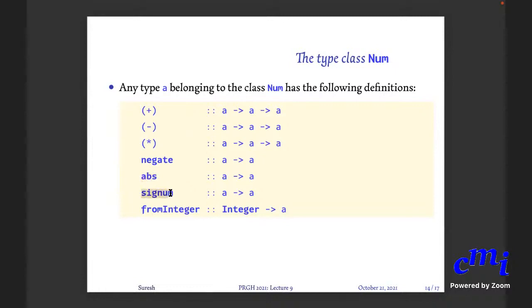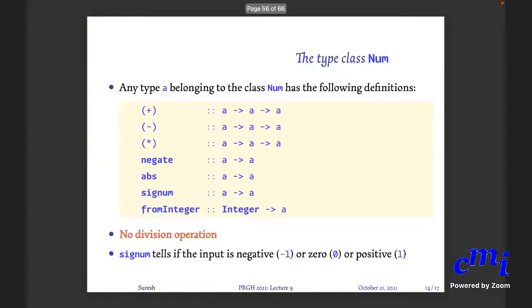Signum is a function that tells if the input is negative, in which case it will return -1 as the output, or 0, in which case it will return 0 as the output, or whether it is positive, in which case it will return +1. This is just to figure out the sign. Finally, it has fromInteger, which will convert an integer to this type.